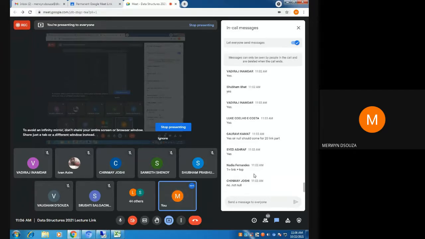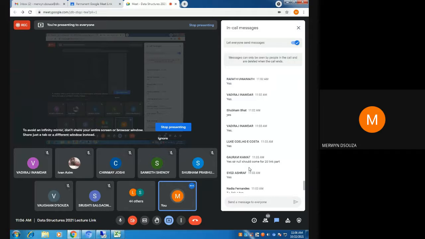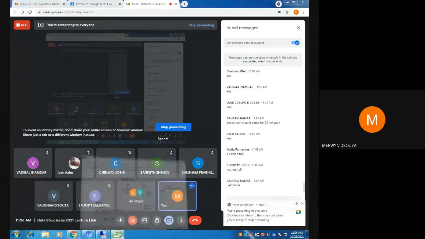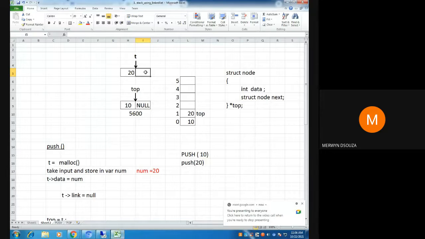Vadiraj, can you tell me why you're saying it should be null? Why should the next part of the node pointed by T be null? Here it is actually not linked because it should be next. Yeah, because I wrote here next.